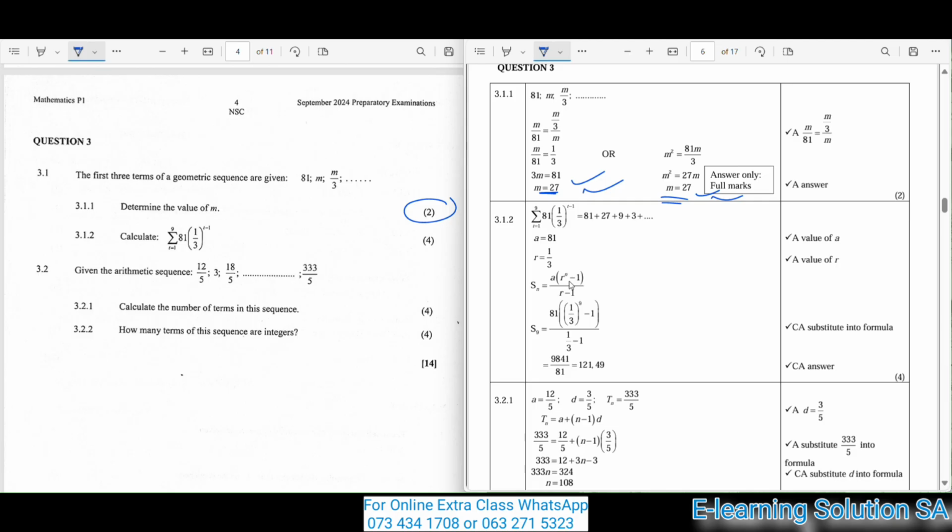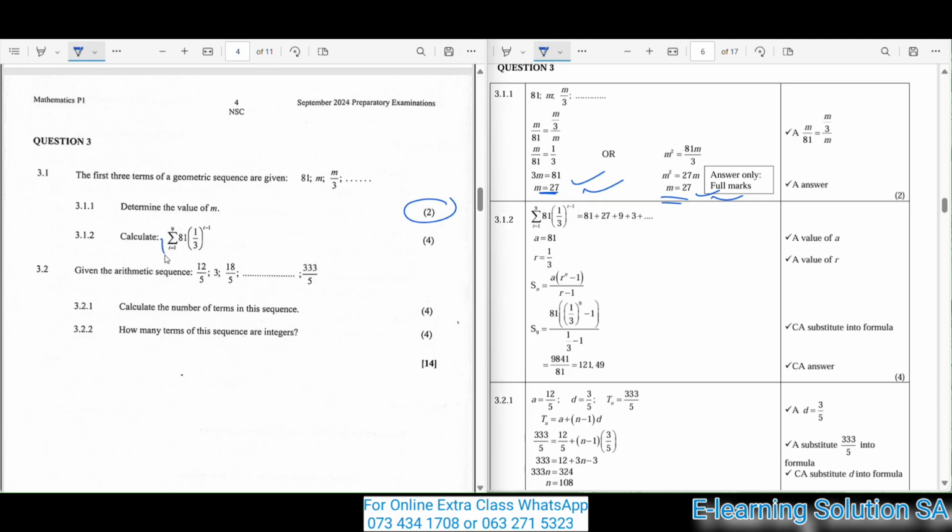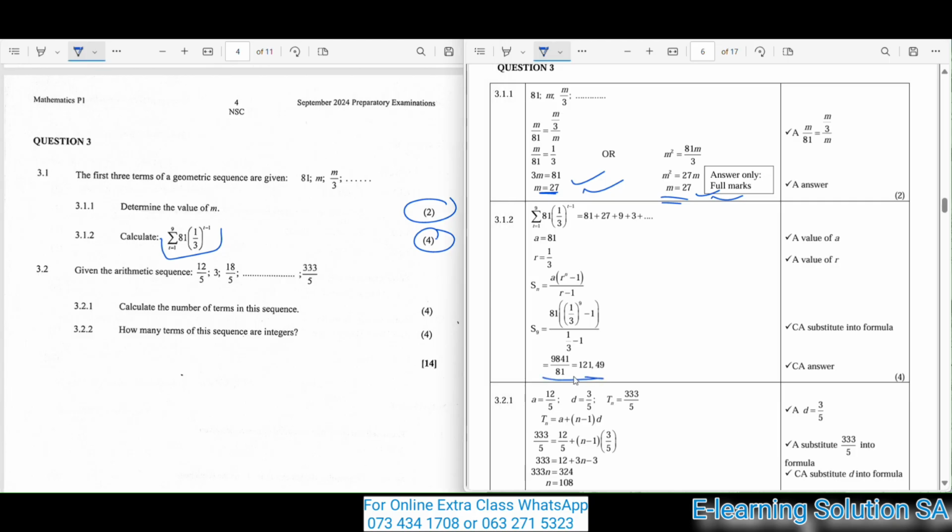Okay, guys, 3.1.2. Calculate: you are given an equation. So this is your equation that you are calculating for 4 marks. By the way, this is your final answer. You must make sure that you get it exactly like that so that you can acquire 4 marks. If I'm moving too fast for you, you can just pause the video so that you can have a clear view and understanding. Now let's move over to 3.2.